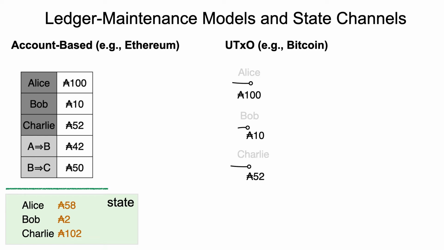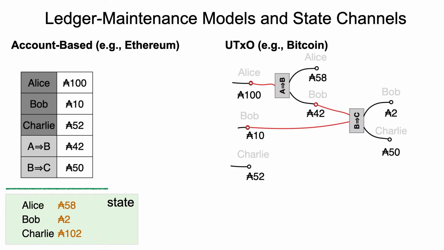In the UTXO model, rather than aggregating funds into accounts, we maintain value outputs, and these outputs can be split or combined. So in the UTXO model, if Alice wants to pay 42 ADA to Bob, as in the account-based example to the left, what she actually does, if she holds an output of 100 ADA, is issue a transaction that splits those 100 ADA into 42 that go to Bob and 58 that go back to herself.